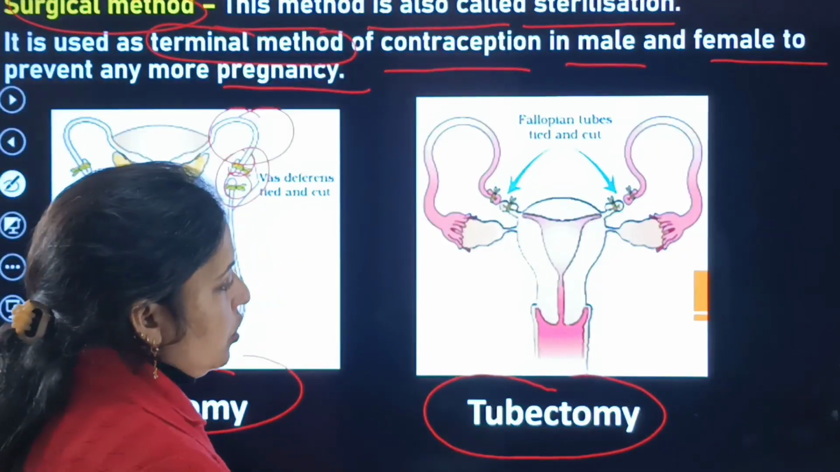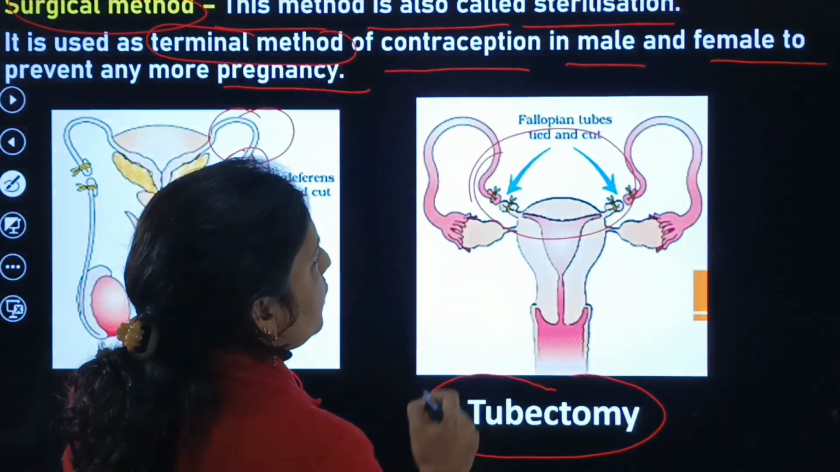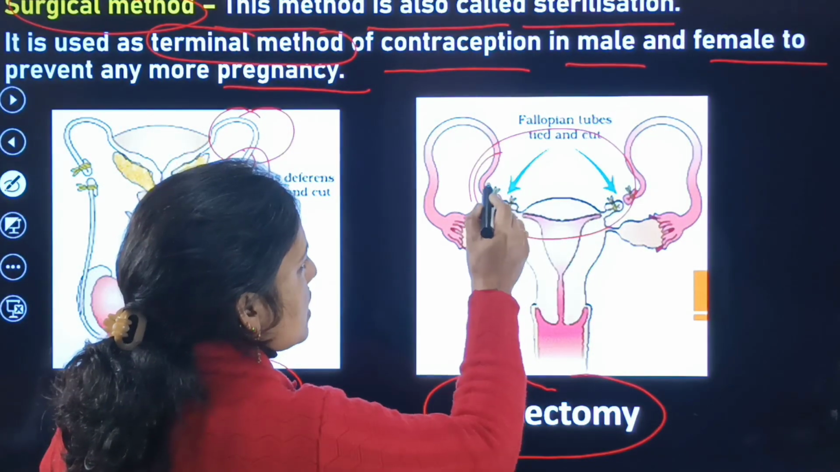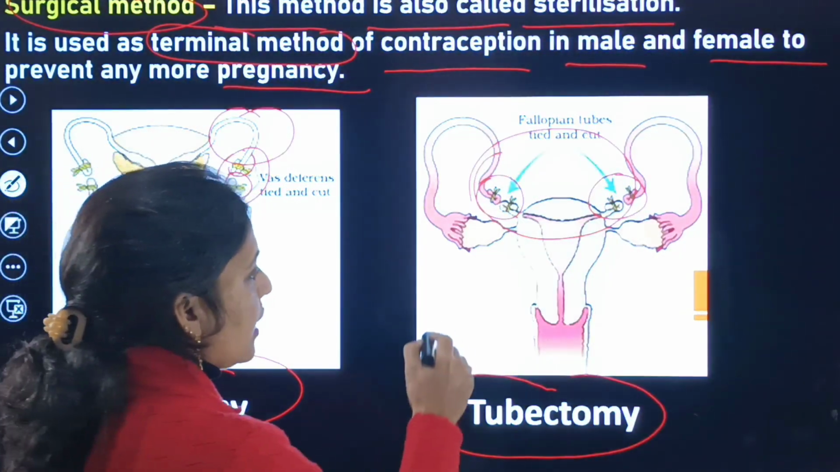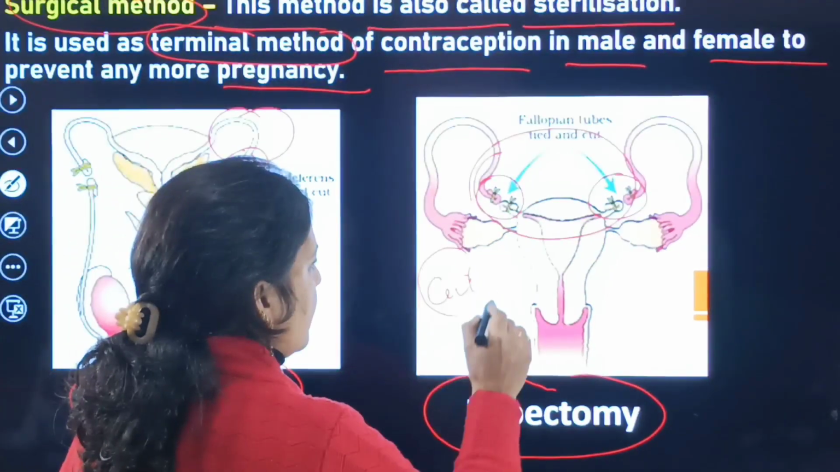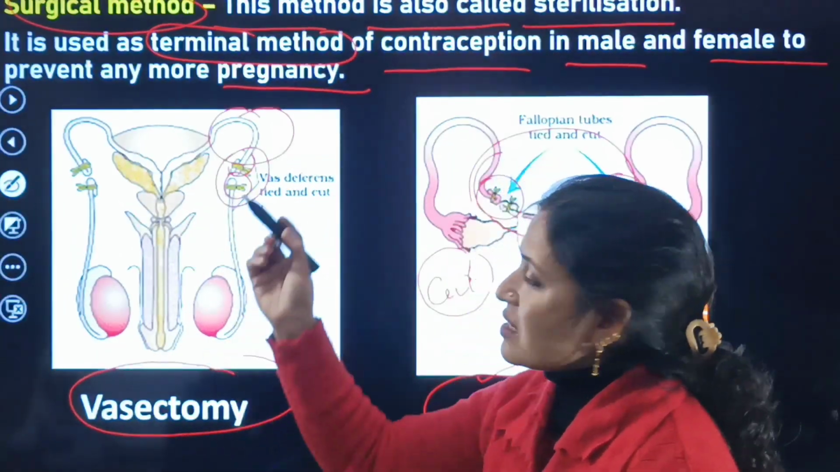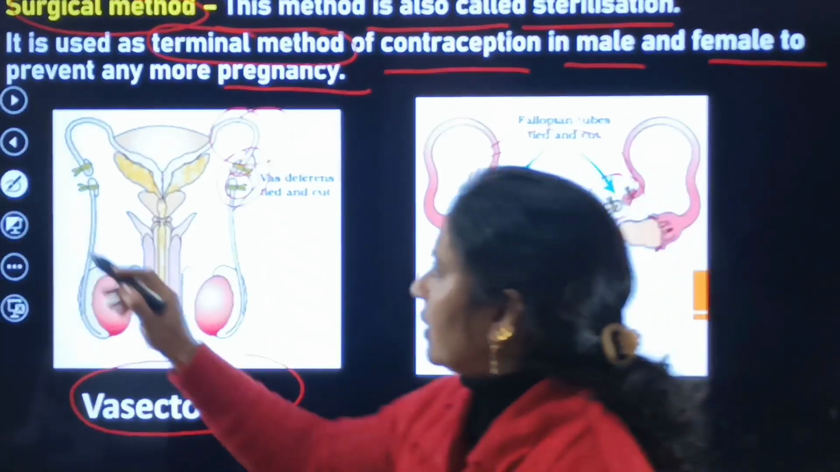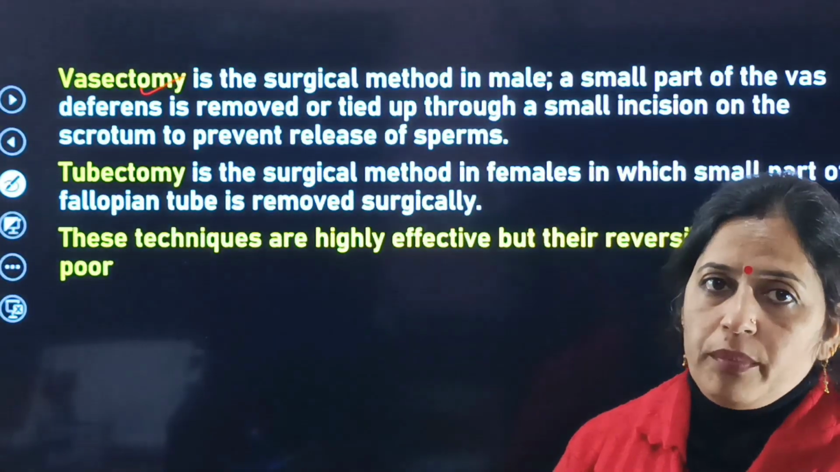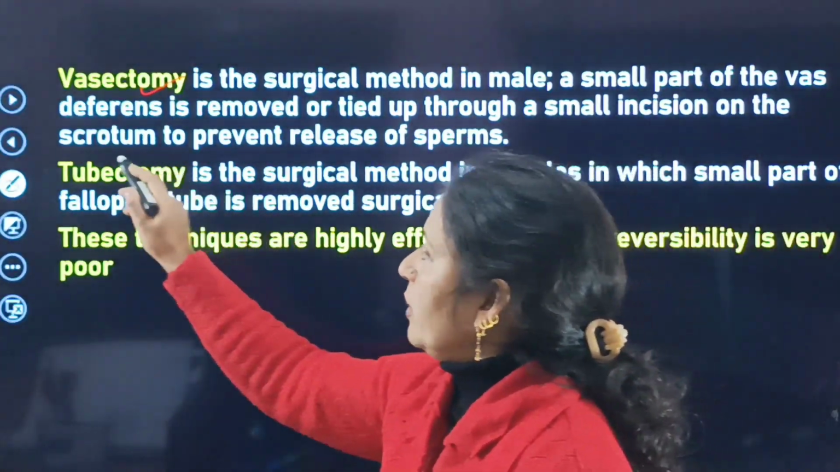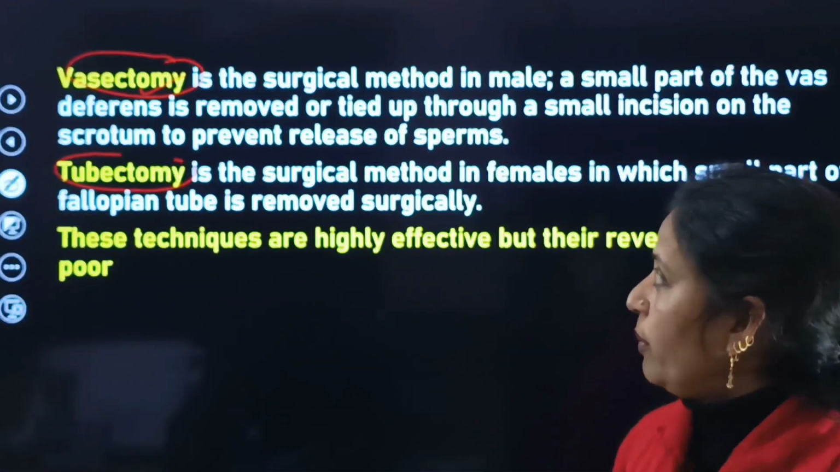And tubectomy is used against the females, and this is the fallopian tube. Here the fallopian tube is tied and cut. So this method is known as tubectomy. This is the surgical or sterilization method. So what happens in vasectomy? Vasectomy में क्या होगा और tubectomy में क्या होगा? What do you mean by the term vasectomy and what do you mean by the term tubectomy?